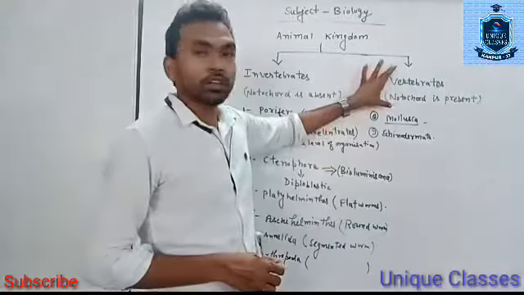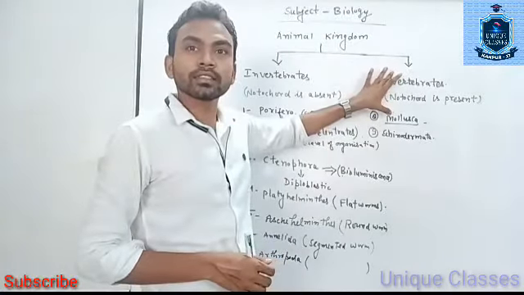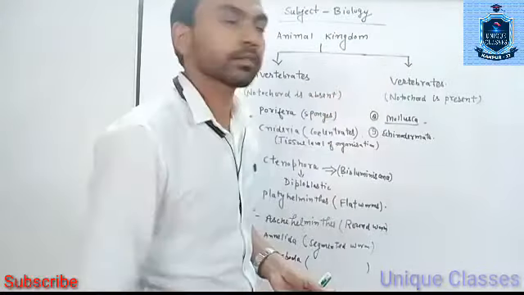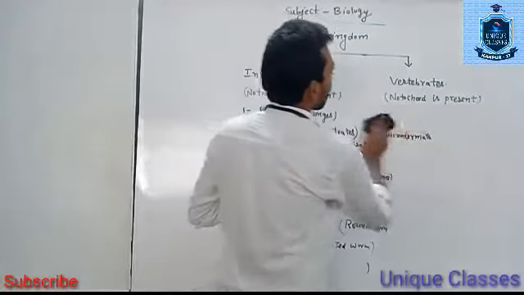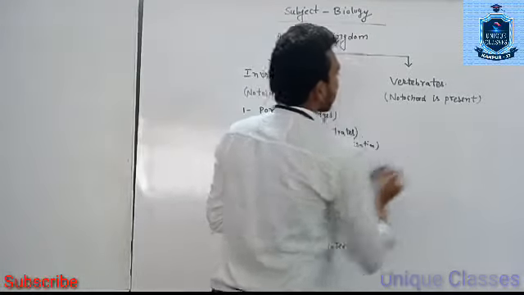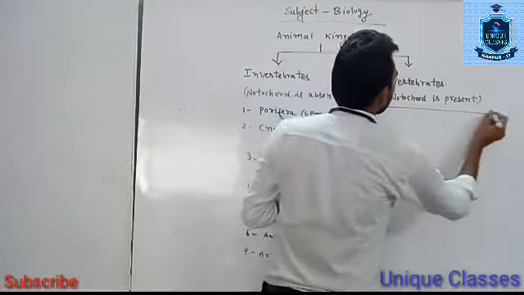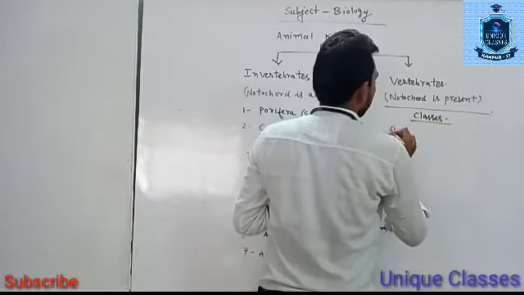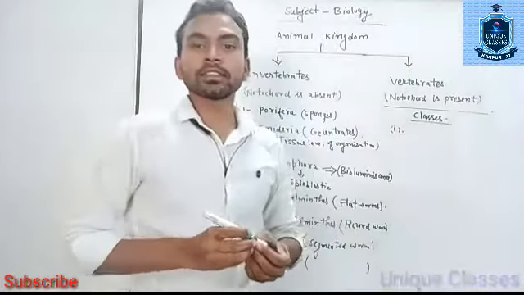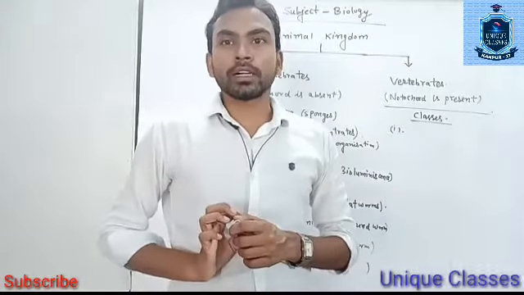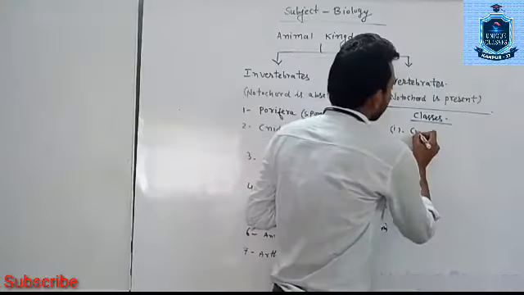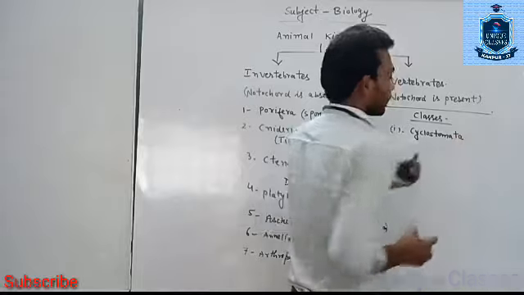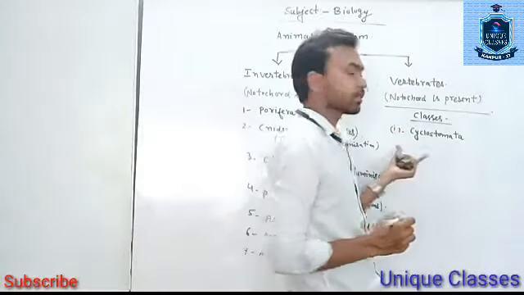Now, what are the classes included under vertebrates? Let me write. Classes. The first class is Cyclostomata. It is also called jawless fishes.